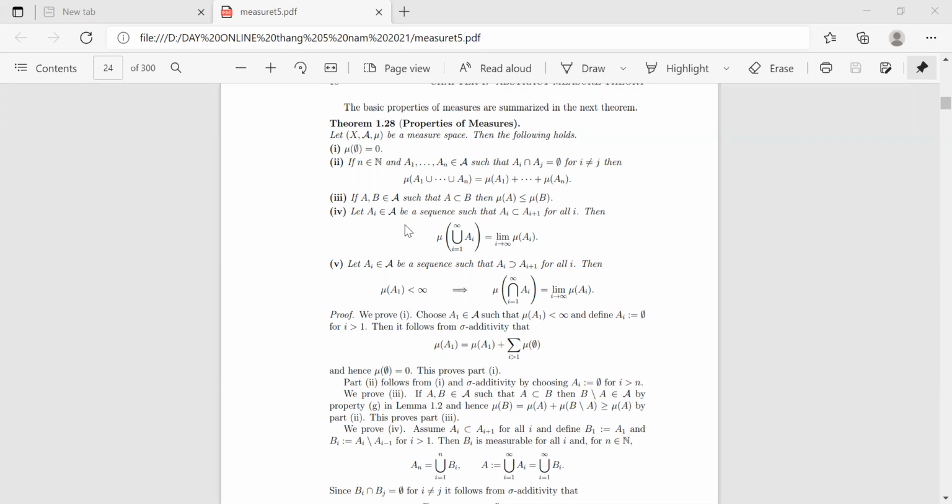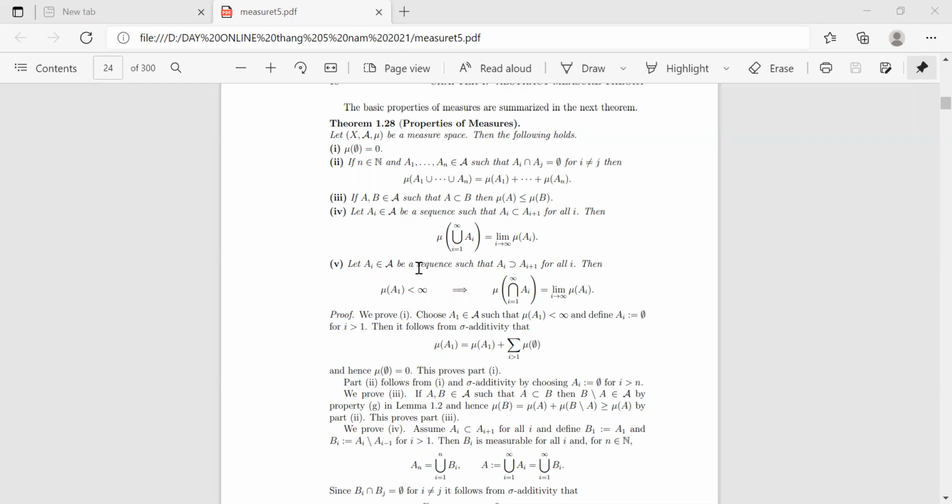(iv) Let (Ai) be a sequence such that Ai is a subset of A(i+1) for all i. Then μ of the union of Ai, i from 1 to infinity, is equal to the limit of μ(Ai) as i tends to infinity. And the last statement.